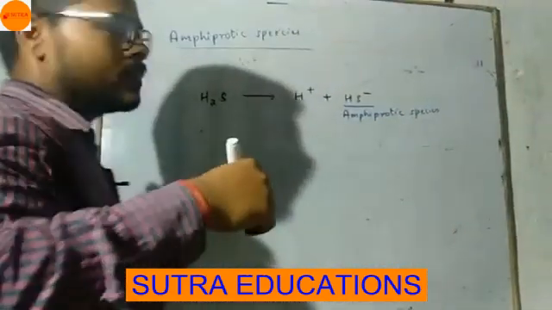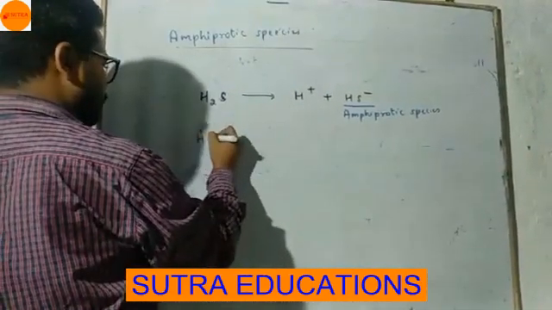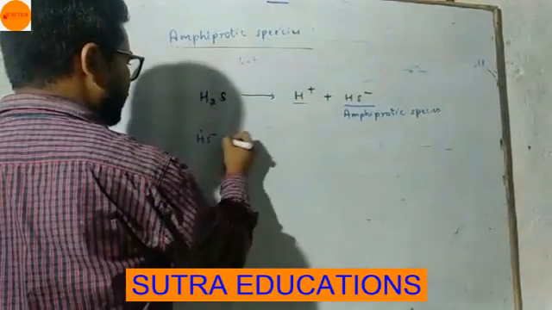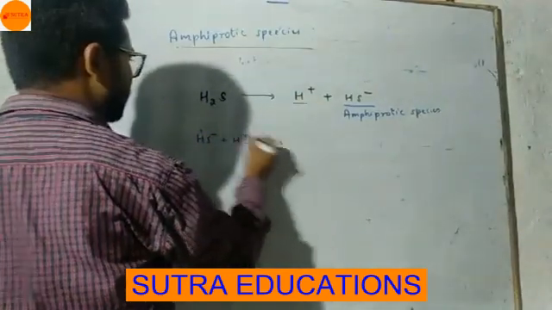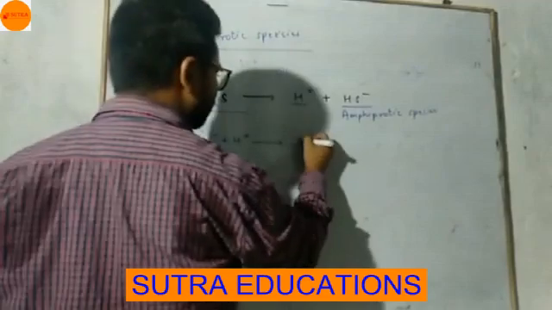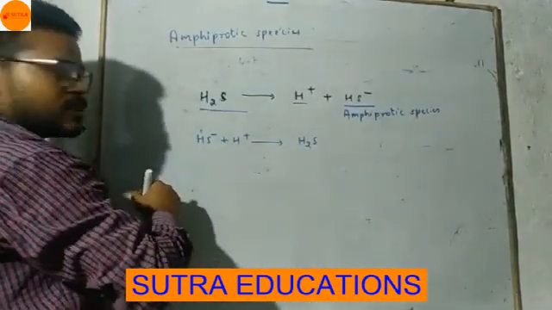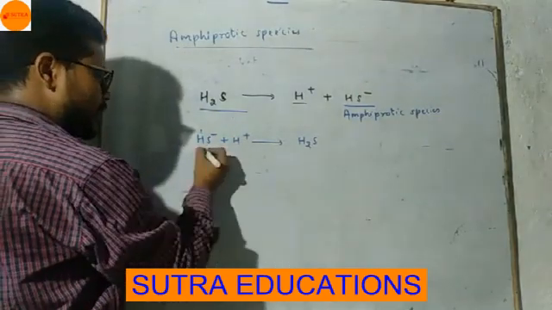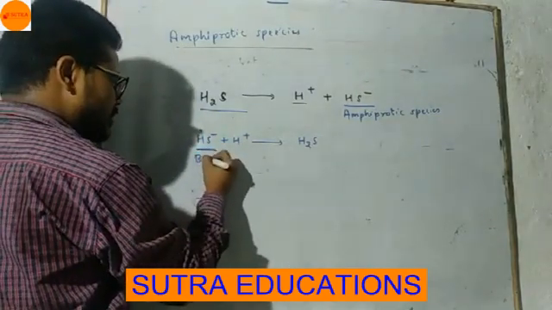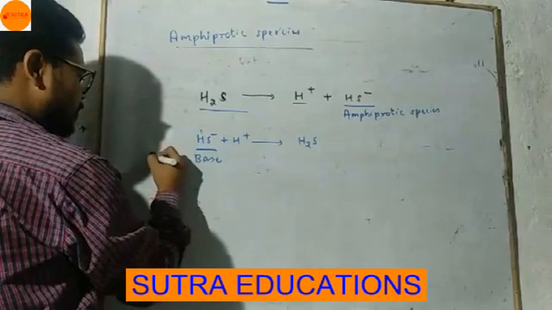How? This HS minus can accept this H plus and give back H2S. So this time it is accepting H plus ion. So species which accept H plus ion are bases, Bronsted bases. So here it is a Bronsted base.